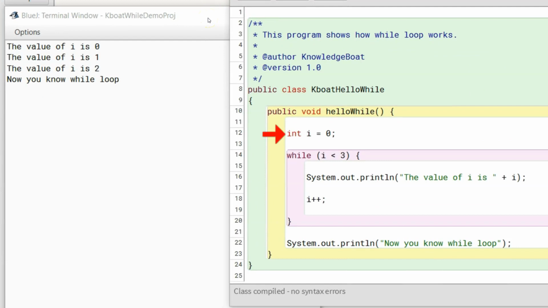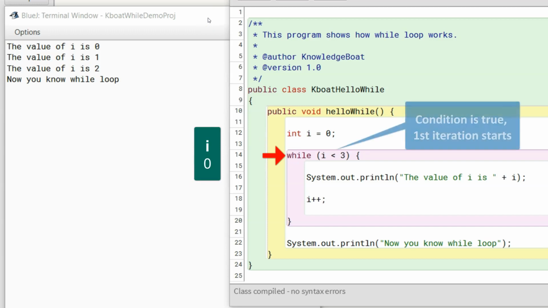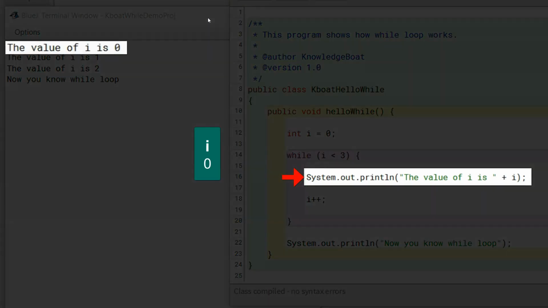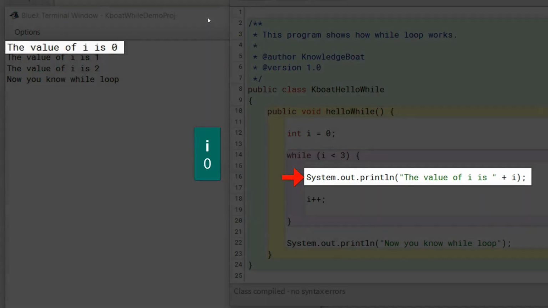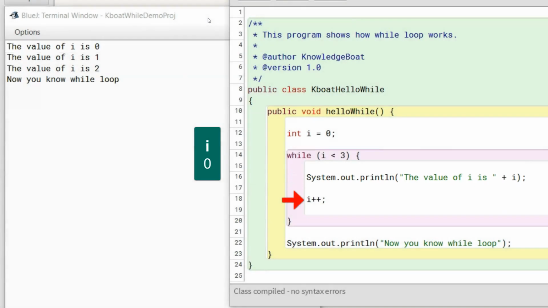This first statement of hello while method declares i as an int variable and assigns it a value of 0. After that, program control reaches our while loop. First, the condition of while loop is tested. As i is 0, condition evaluates to true. Program control enters the loop body and executes this println statement, giving us our first output line. Program control moves to the next statement and executes it. This increments value of i to 1. As this is the last statement of loop body, first iteration of while loop completes after executing it.